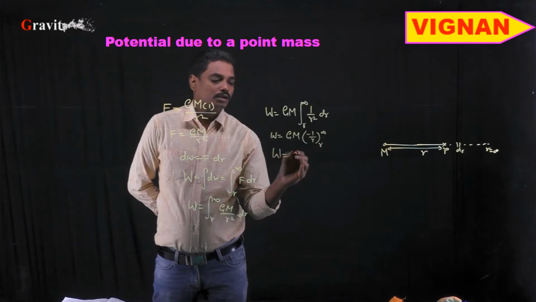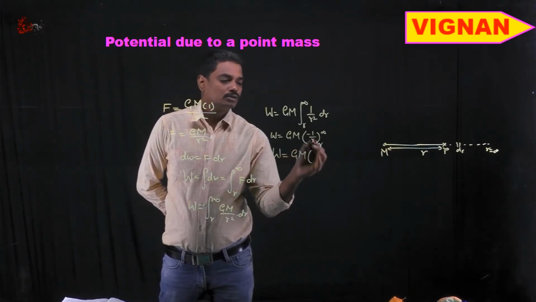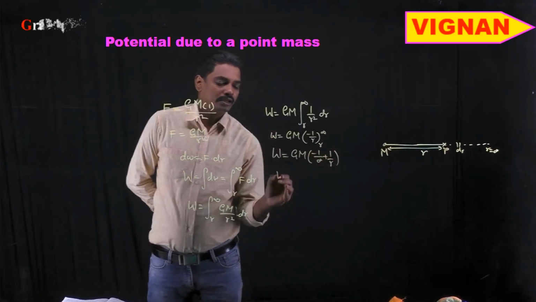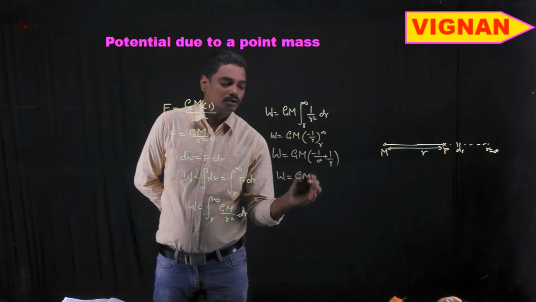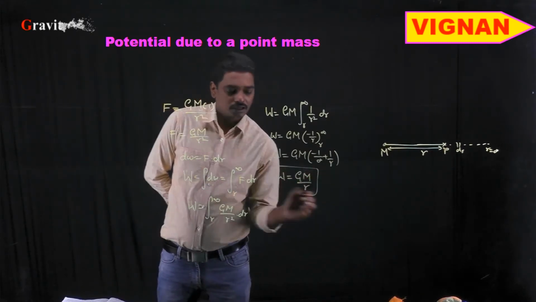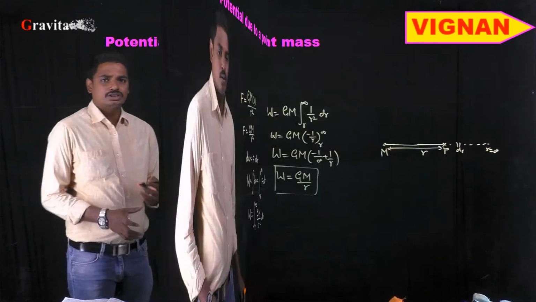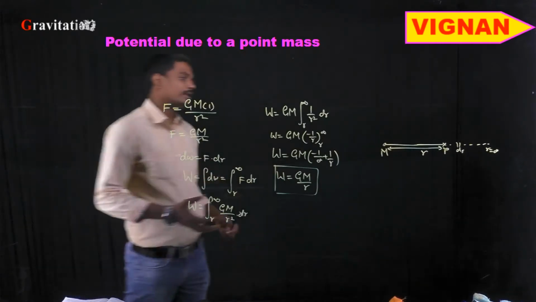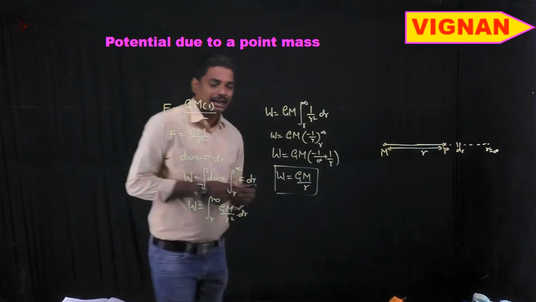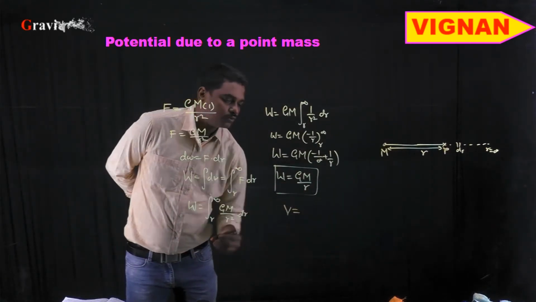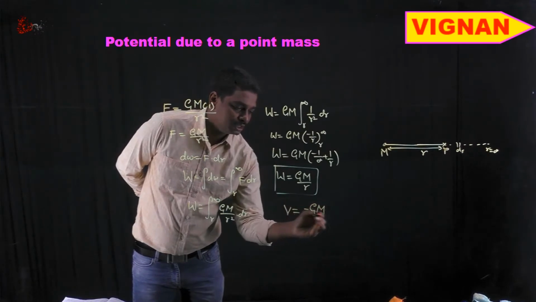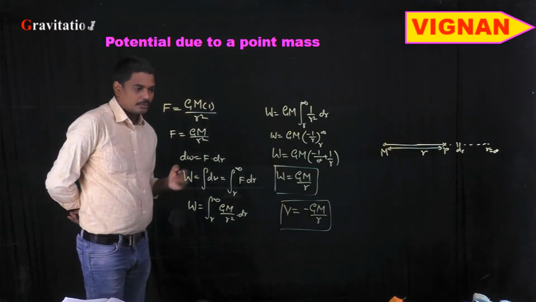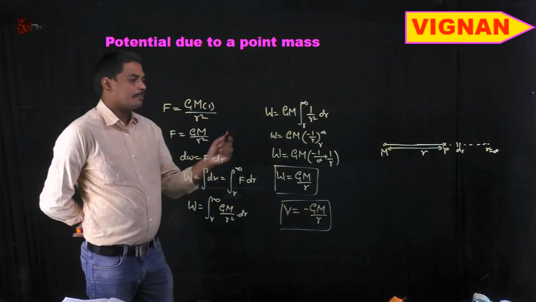If we substitute here, minus 1 by infinity, and minus into minus gives plus 1 by r. 1 by infinity is 0, therefore work done is equal to GM by r. This work done is stored as gravitational potential. As this work is done by bringing a unit mass from infinity to r, the gravitational potential will be V equal to minus G capital M by r. Minus G capital M by r will be the potential due to a point mass.